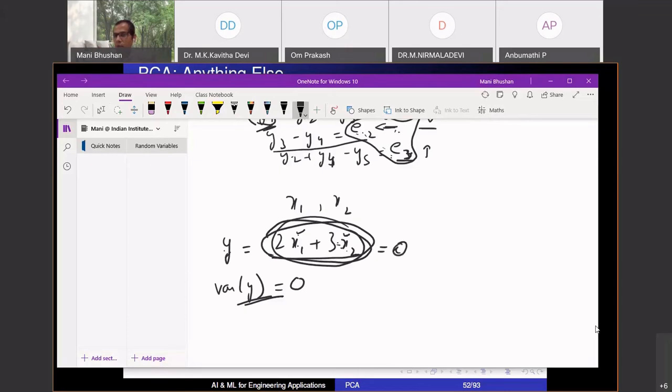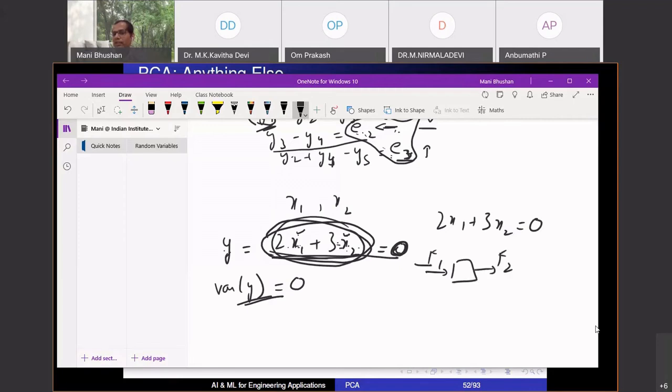Let's say 0. I have scaled them, I have removed the mean effect. So even though x1, x2 have some variance and some covariance, if the combination 2x1 plus 3x2 has 0 variance, it means that this combination is equal to 0. So I get an equation. Remember my flow example, F1 and F2.